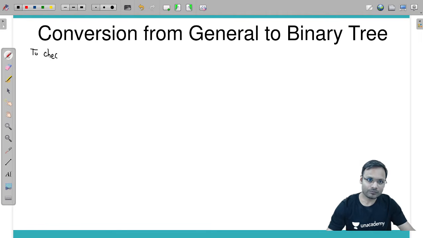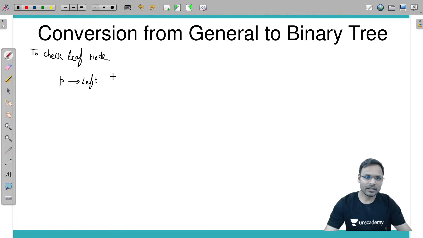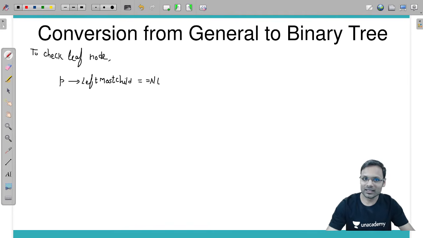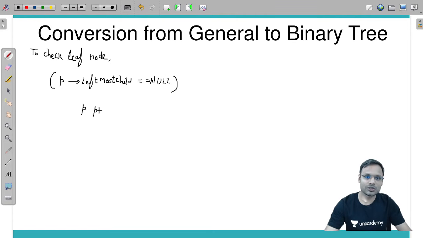To check leaf node, I am checking if a pointer P is pointing to a leaf node: if its leftmost child pointer is equal to null, then we can say yes, P points to a leaf node. Yes, good, nice, amazing.